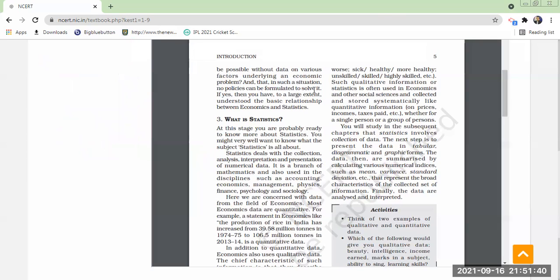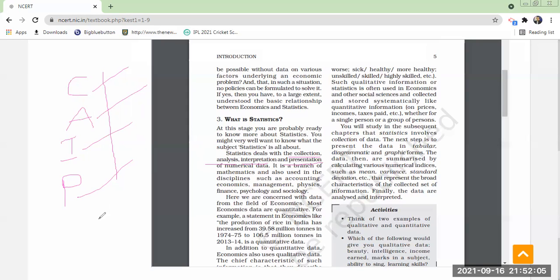It will collect the data, analyze the data, interpret the data, and present the data. So CAIP, you have to remember in this order only. What is statistics? Collection of data, analysis of data, interpretation of data, and presentation of data. Did you understand?